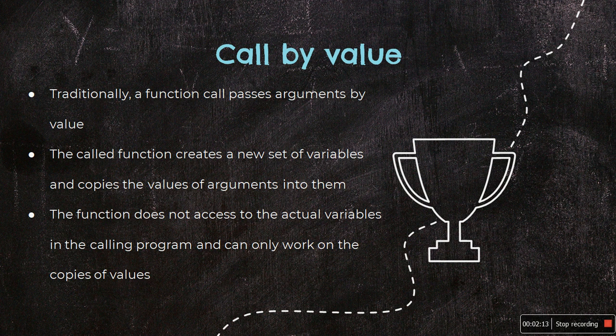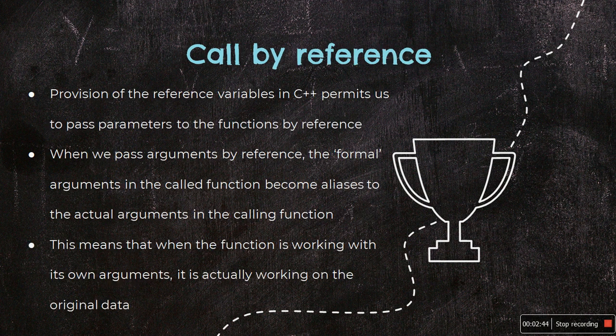Now take for example, if we are writing a program for bubble sort. If you are aware of what a bubble sort is, it is a sorting algorithm in which we compare two adjacent elements in the list and interchange their values if the first element is greater than the second. Now if a function is used for such an algorithm, then it should be able to alter the values of variables in the calling function, which is not possible if the call by value method is used. So what is the alternative for this? It is the call by reference.